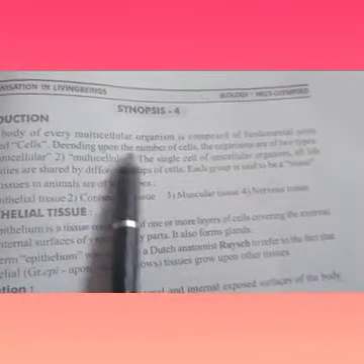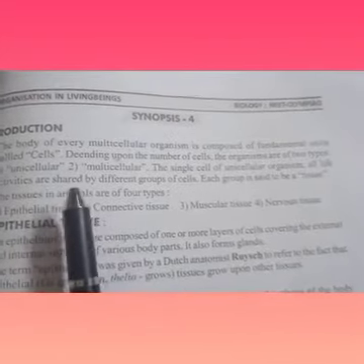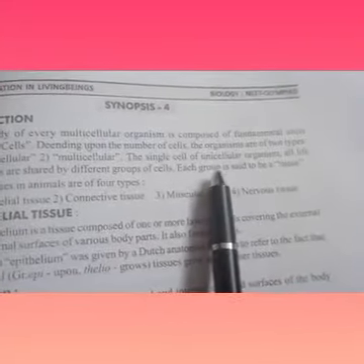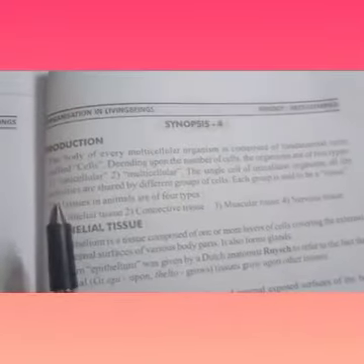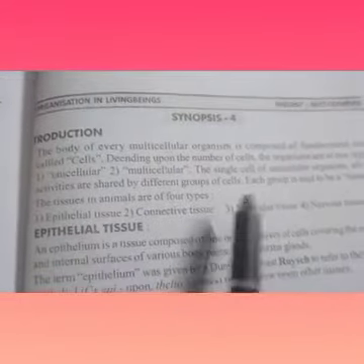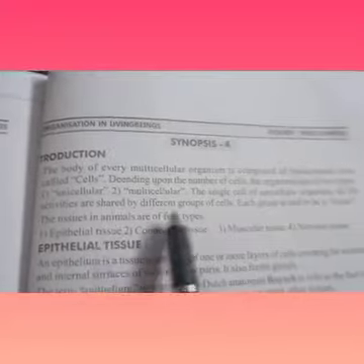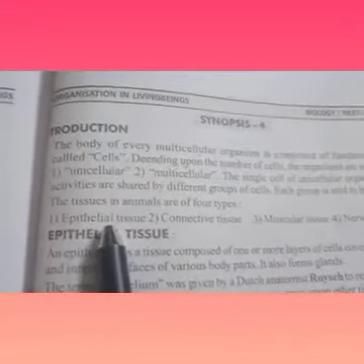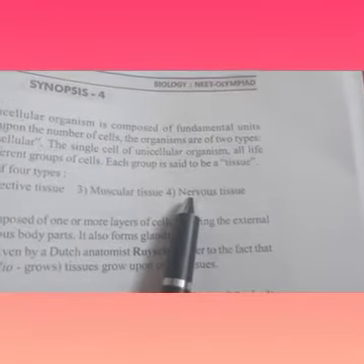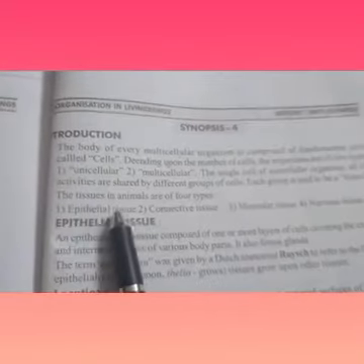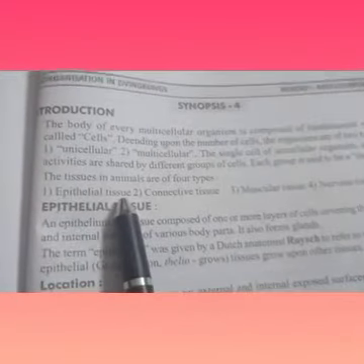So in a multicellular organism, a number of cells will perform the activities, and the group is said to be a tissue. The tissues in animals are of four types. How many types? Four types: epithelial tissue, connective tissue, muscular tissue and nervous tissue. We are going to discuss briefly about epithelial tissue.